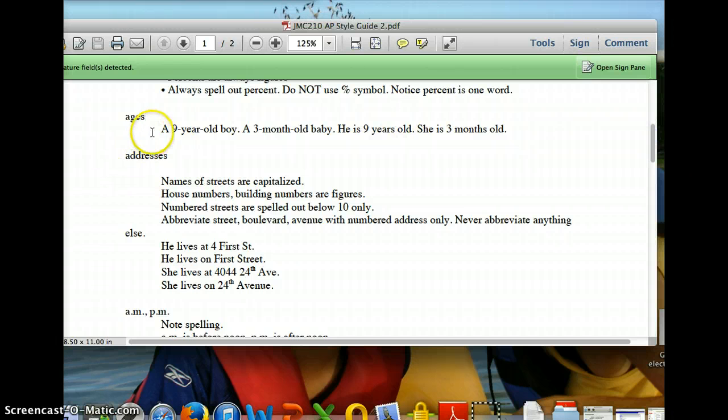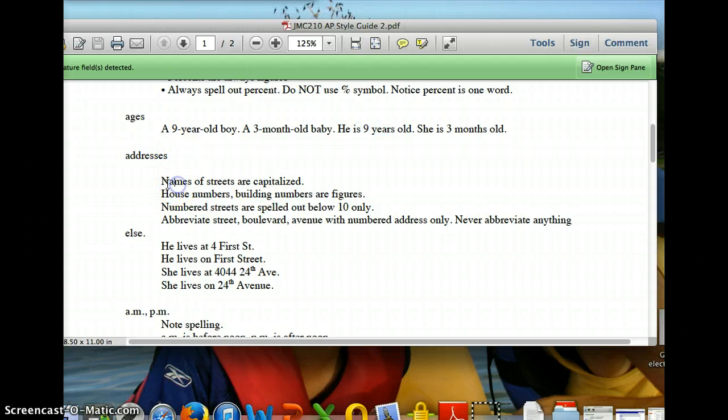So ages, always figures. Notice it's always figures, even with months. Notice if you have a compound modifier, it uses hyphens. But if it's not a compound modifier, you don't use hyphens. For instance, he is 9 years old, doesn't have hyphens.